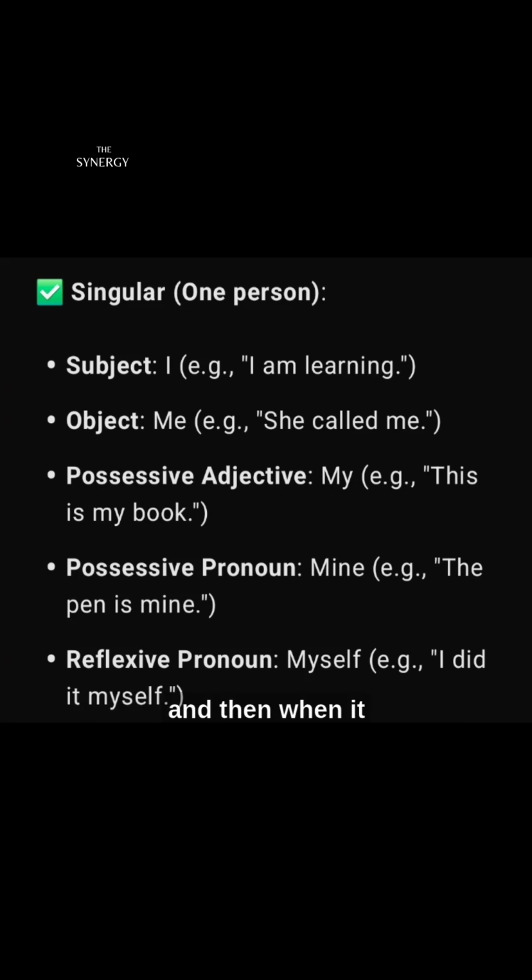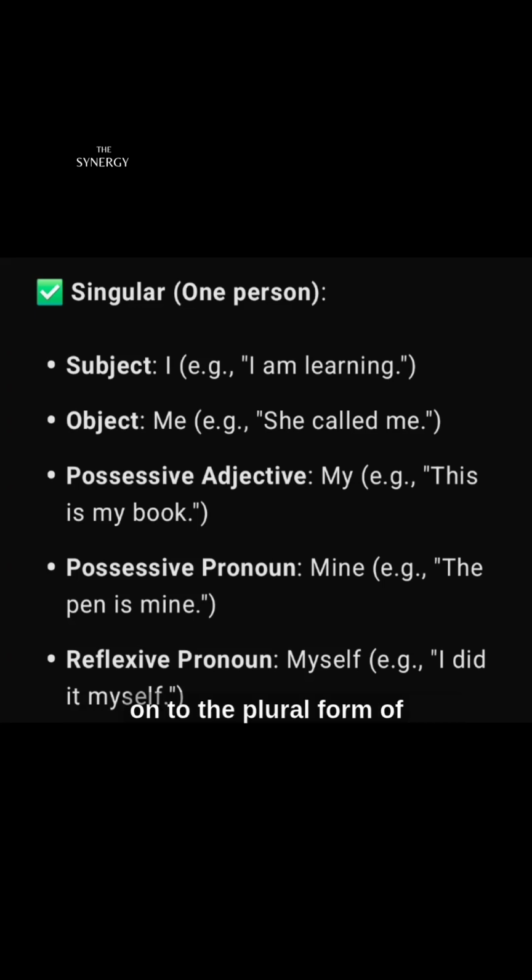We have the me, and then when it comes to the possessive adjective, we have the my. So this is my book. Now we have the possessive pronoun, that is mine. The pen is mine. And we have the reflexive pronoun, that is myself. I did it myself. And so here, all these types are under the singular personal pronoun for the first person.